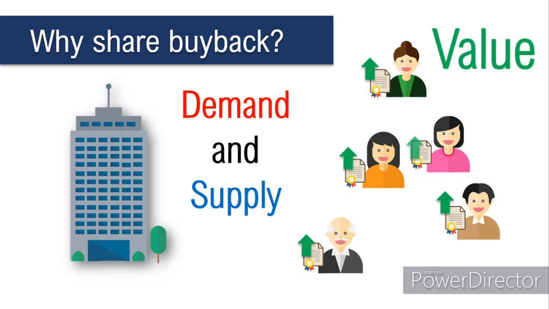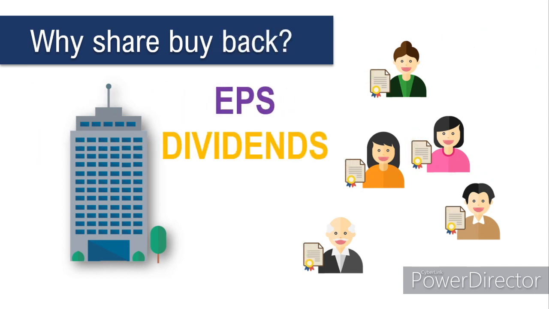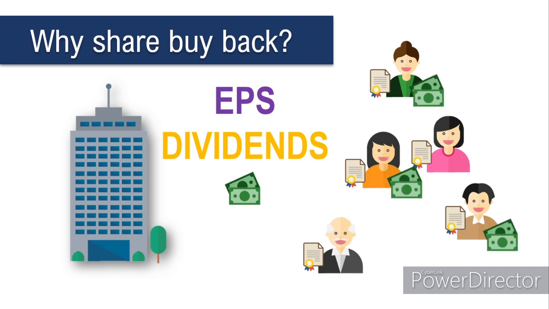So when it is more active, this will increase the value of the shares, which will benefit both the company and also the shareholders. Another reason is when there is less number of shareholders, the EPS rate will be higher. And when the company pays dividend, each shareholder will enjoy more because the dividends will be divided among fewer shareholders.